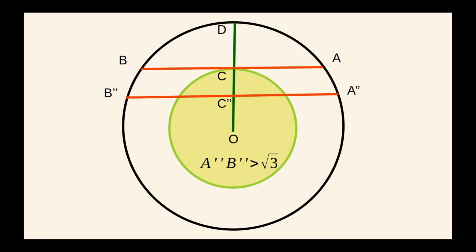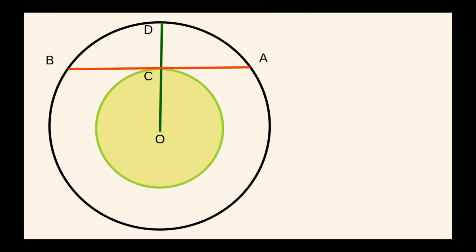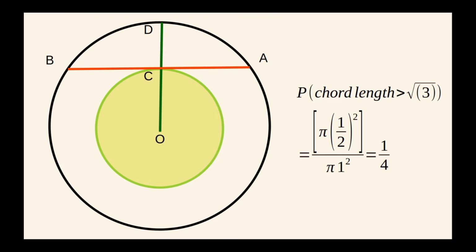This means the probability is simply the ratio of two areas, the area of the small circle to the area of the big circle. The small circle has an area pi times 1/2 squared, and the big circle has area pi times 1 squared. On division, pi cancels out, leaving 1/4 as the solution.